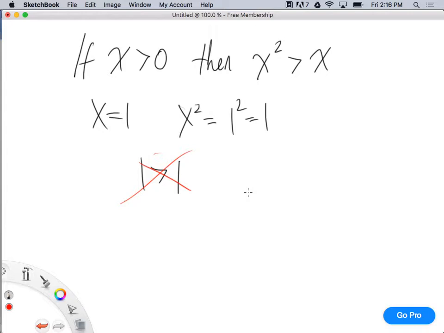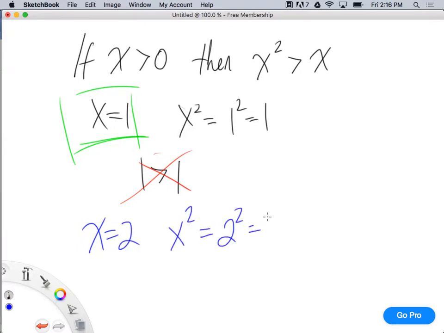Does that make sense? So what's the counterexample? The counterexample very specifically is x equals 1. You don't have to explain it, you just have to be right about it. Right? If you said x equals 2, that wouldn't be a counterexample, and why? Well, if I said x was equal to 2, what's x squared? 2 squared, which is 4. Well, is 4 greater than 2? Yeah, so that's not a counterexample, because that shows that it's true, you see? A counterexample is only something that shows the conjecture is false. Does that make sense?